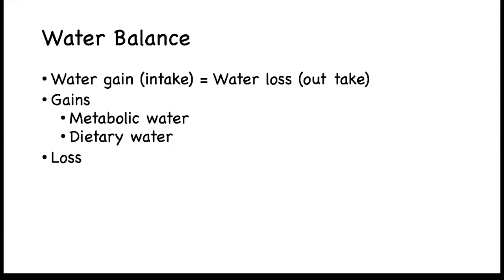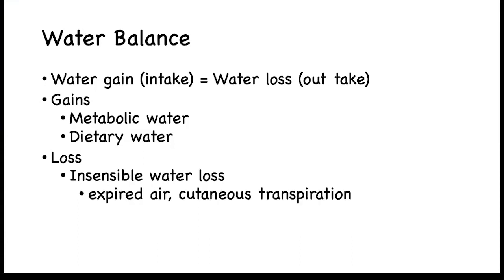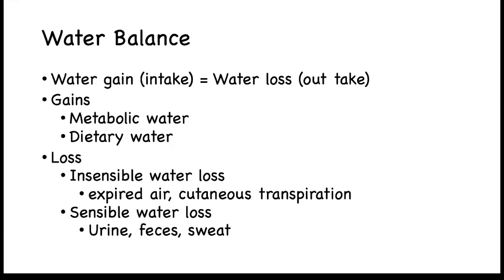There are several ways that we lose water. During insensible water loss, we lose water through the air that we breathe out. This is the expired air. Water vaporizes out of the lungs during expiration. In addition, we also lose water across the skin as it diffuses across the skin and then evaporates. This is cutaneous transpiration. Sensible water loss includes loss through urine, feces, and sweat. Sweat is different than cutaneous transpiration since sweat is a glandular secretion.